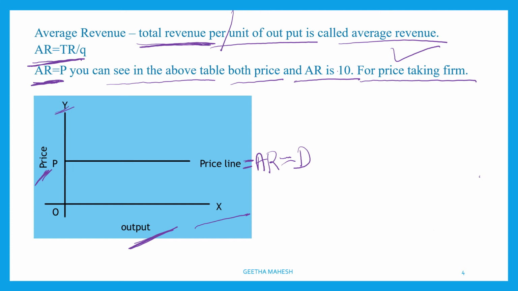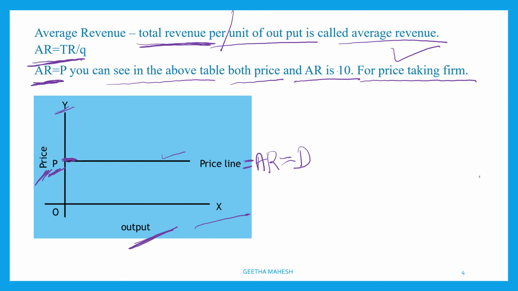The market price is fixed at price P. We obtain a horizontal straight line that cuts the y-axis at a height equal to P. You can see this is a horizontal line and it cuts the y-axis at point P, which we call price.